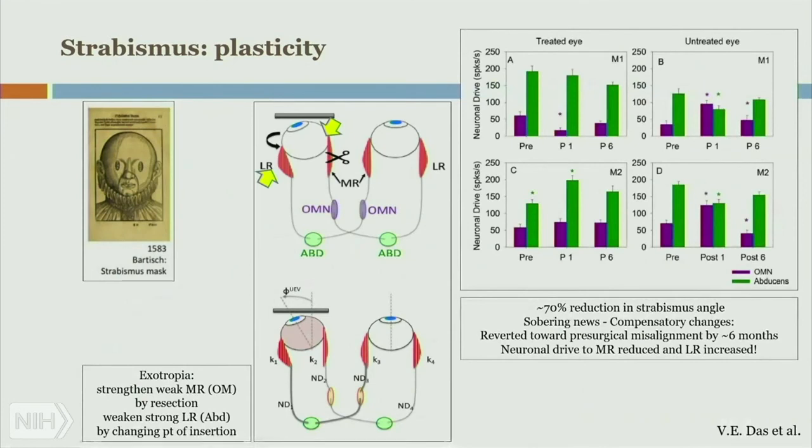They were able to get a 70% reduction in the strabismus angle. Except here's the bad news. Within 6 months, these monkeys, they did it in 2 different monkeys, essentially reverted to the same strabismus that they had before. And worse yet, when they tested the neuronal drive, the medial rectus that you wanted to strengthen, its neuronal drive actually was reduced. Moreover, the lateral rectus, which you wanted to weaken, its neuronal drive increased. So plasticity is a double-edged sword.